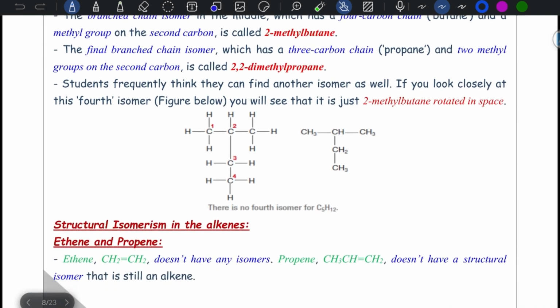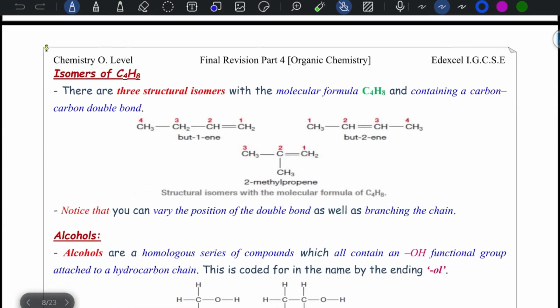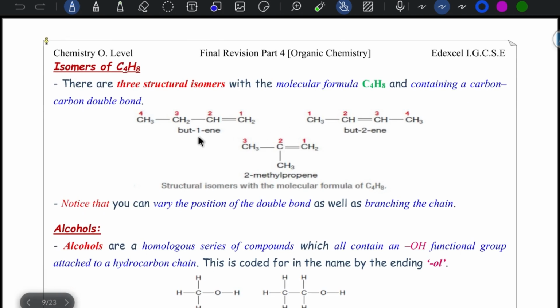Don't be confused with this one. This one also 1, 2, 3, 4. It's considered 2-methyl butane, but rotated. When we talk about structural isomerism in alkenes, like ethene and propene, there is no structural isomerism, only one structure present. Starting from 4 carbons, it's like but-1-ene and but-2-ene, the position of the double bond changes, or you can draw it as 1, 2, 3, so it's called propene with 2-methyl on carbon number 2.